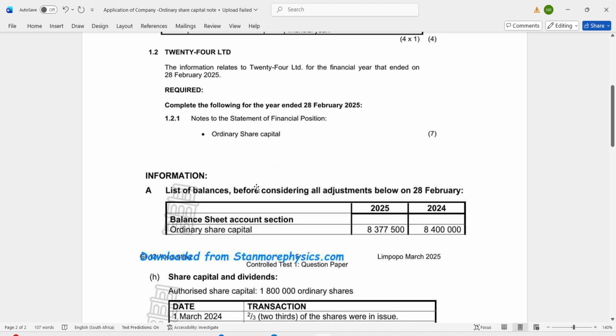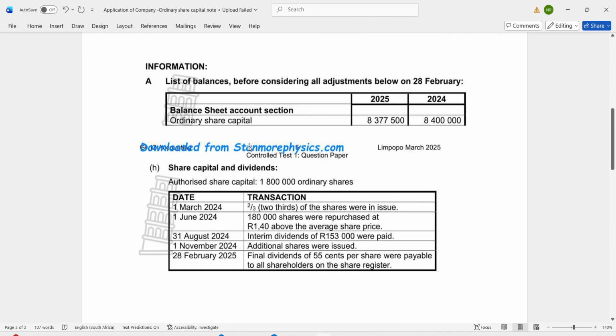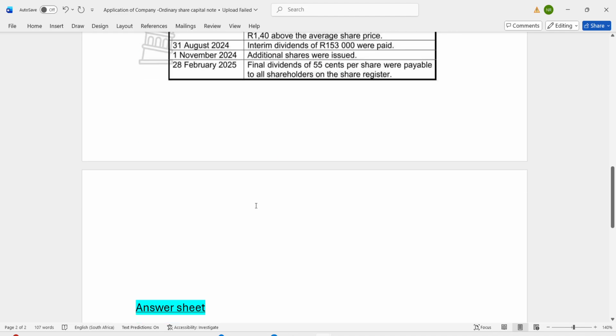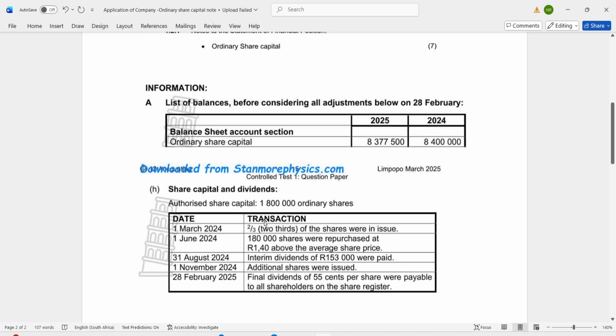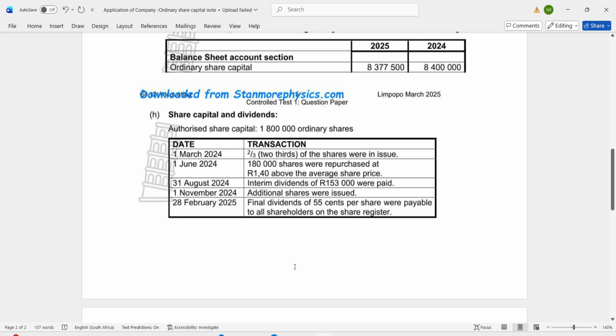I only took the information that is important, extracted from the question paper, useful for this question only.